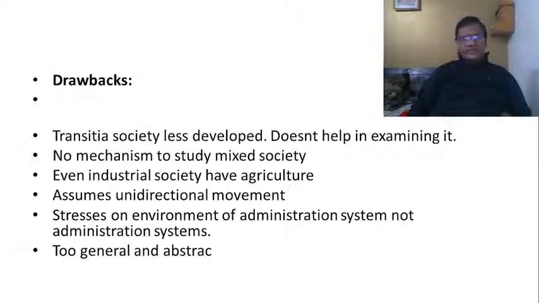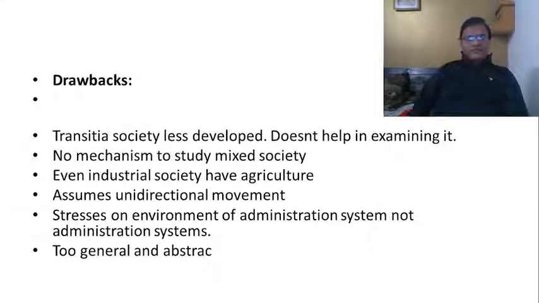Even industrial societies have agriculture, right? And this kind of division assumes that there is only one directional movement, from agraria to transitia, from transitia to industria. And this kind of division stresses the environment of the administrative system, not the administrative system. They talk so many things about outside administrative systems, but not administrative systems. And of course, it is too general and too abstract also. So Riggs was not satisfied with the division of societies into agraria, industria, and transitia. He felt that he was not able to properly explain the societies.